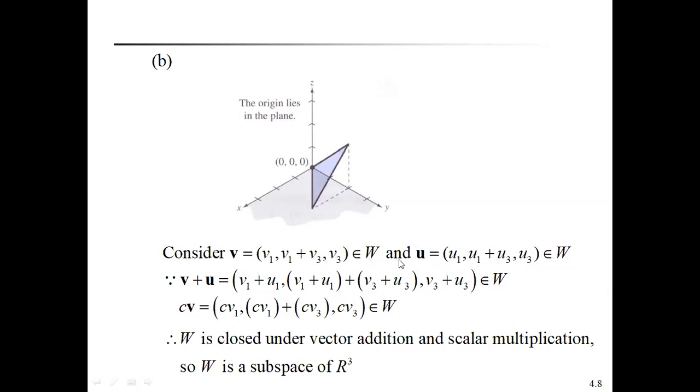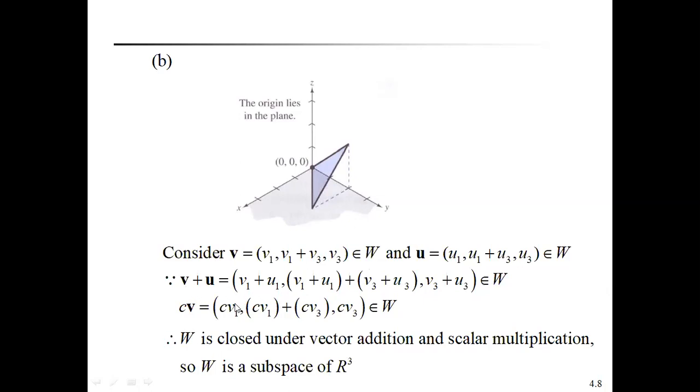V plus U equals: first add the first components, v1 plus u1; the second components, v1 plus v3 plus u1 plus u3; and the third component, v3 plus u3. This is also in the form of vectors of W, so it belongs to W. So W is closed under vector addition.